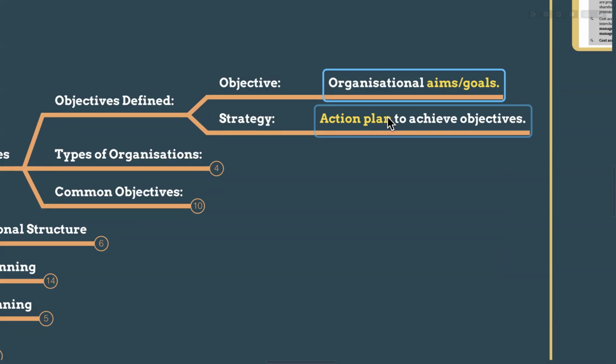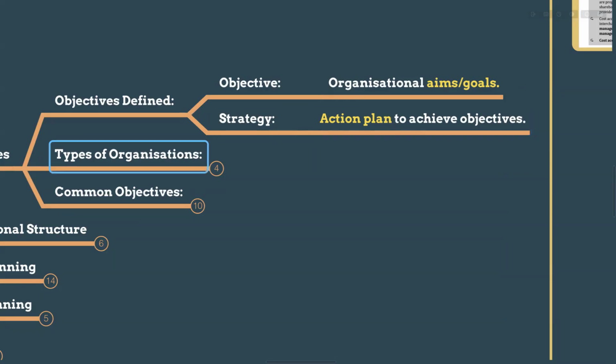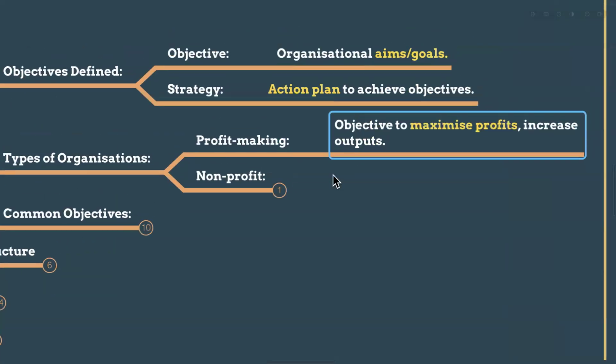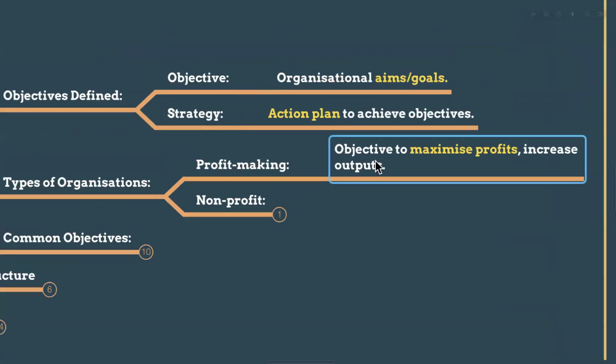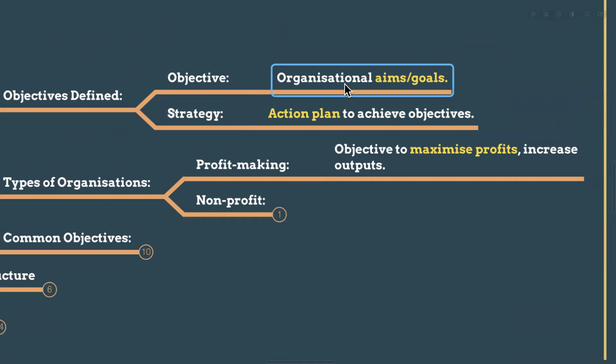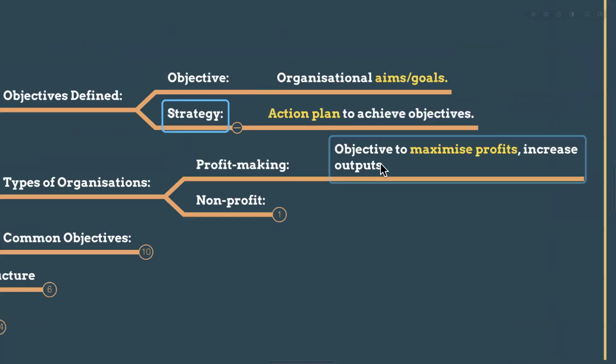Strategy means their action plan: how they are going to maximize the profits this year, and how much they are going to increase the shareholder value this year. That is the action plan, that is the strategy. So you must know what is strategy and what is objective. Objective means our aims or goals. Strategy means how we are going to achieve them, our action plan for achieving the objectives.